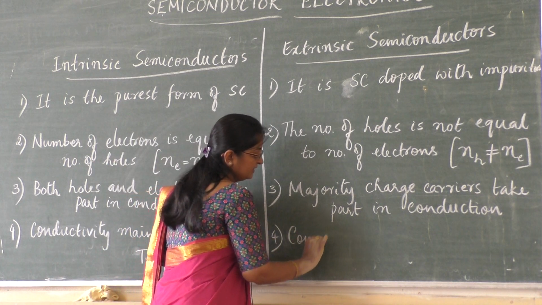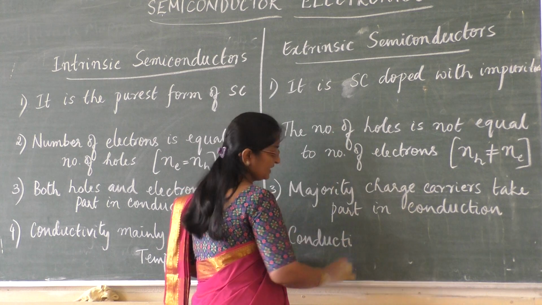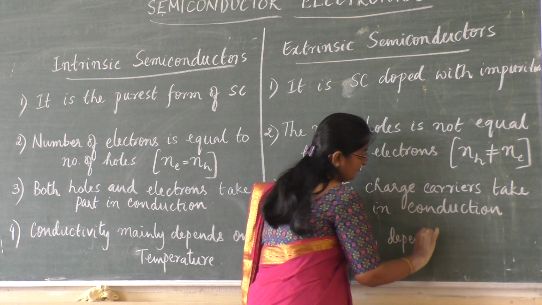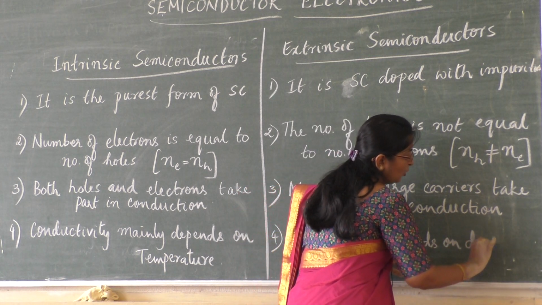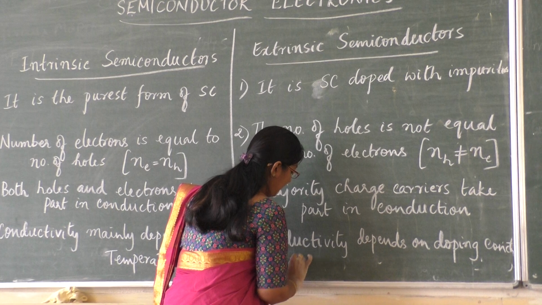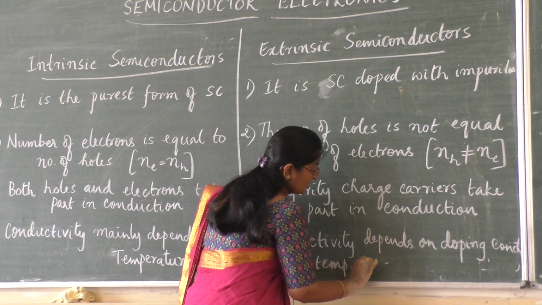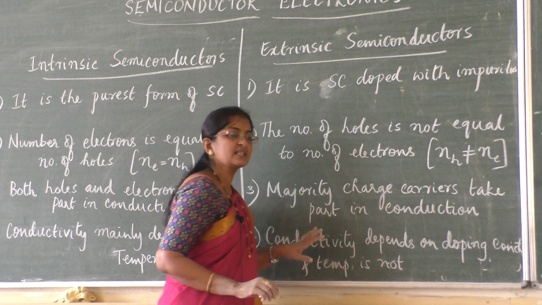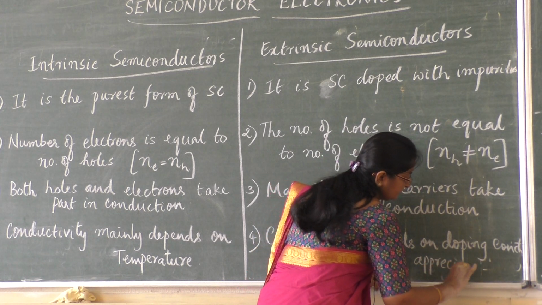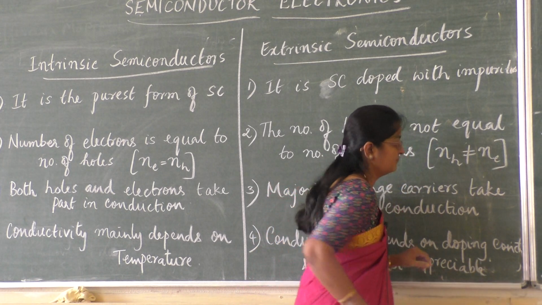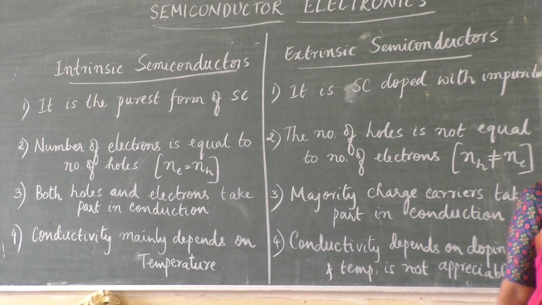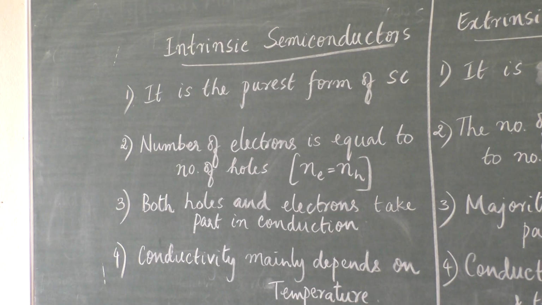In case of extrinsic semiconductor, conductivity depends on doping concentration, and the effect of temperature is not appreciable, or conductivity is almost independent of temperature. So note down all these differences. It is an important question. Write the difference between intrinsic and extrinsic semiconductor, students.